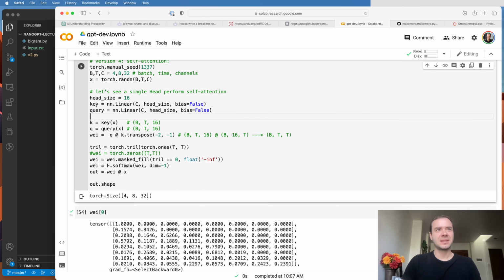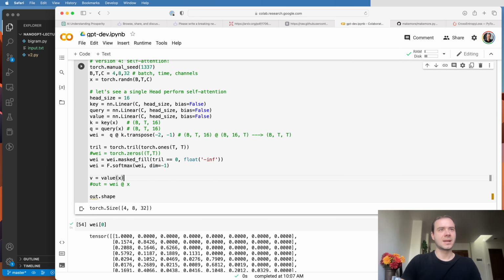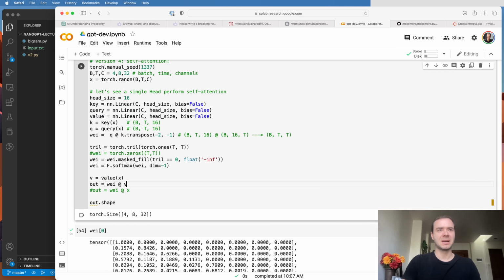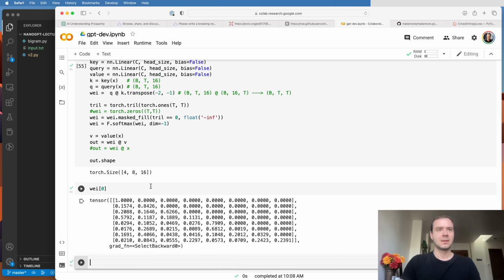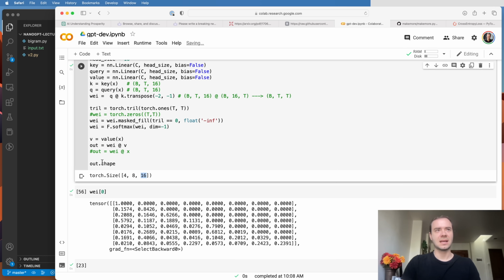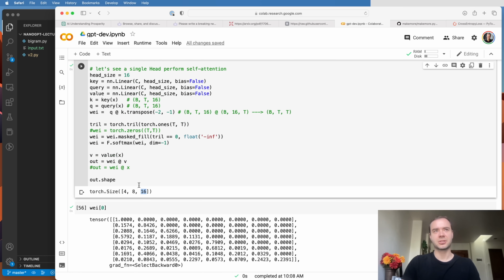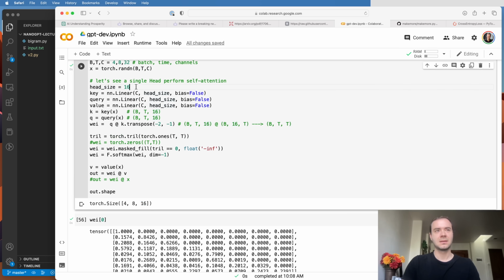So in the same way that we produced key and query, we're also going to create a value. And then here, we don't aggregate x. We calculate a v, which is just achieved by propagating this linear on top of x again. And then we output wei multiplied by v. So v is the elements that we aggregate, or the vectors that we aggregate, instead of the raw x. And now, of course, this will make it so that the output here of this single head will be 16-dimensional, because that is the head size.